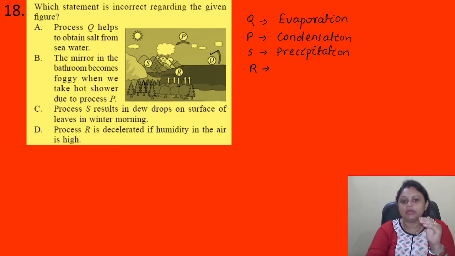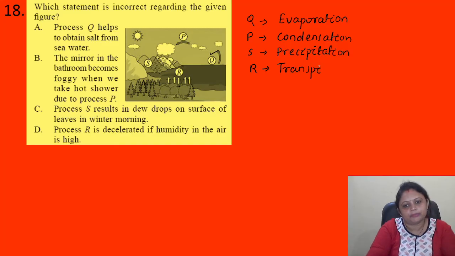That means water vapor is coming out from the tree and going into the atmosphere. And the process, it may be transpiration. Okay, so now we have to find out the incorrect statement, right?